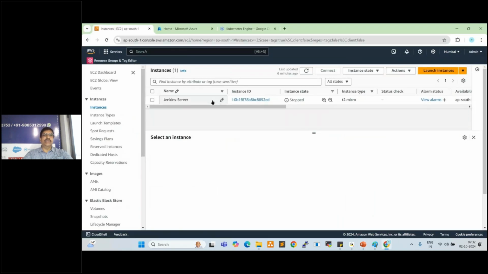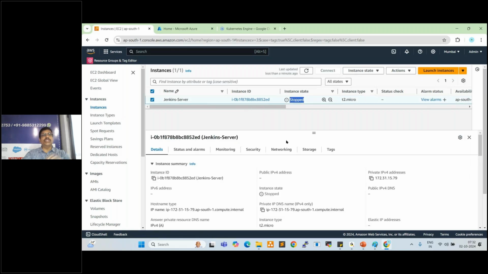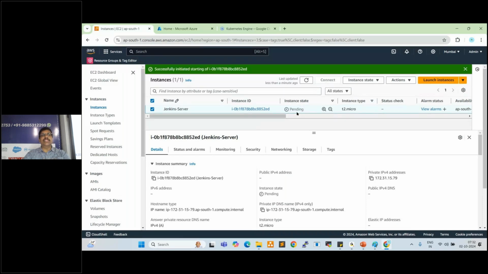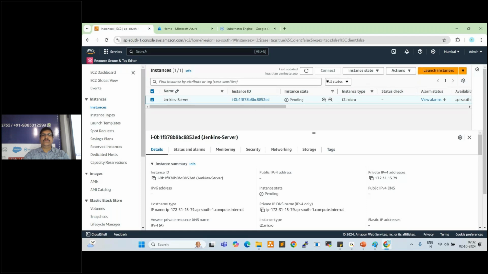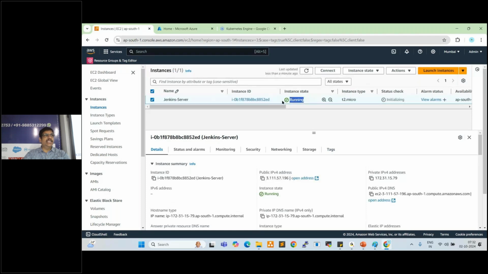I have a Jenkins server. This server is in stopped state. Stopped state means shutdown state. Whenever I want to use this, I just select this server, go to instance state, start instance. I can start the server, click on start. This will be started. See here, now the Jenkins server is starting. Now it is in running state within a few seconds, right? So I can connect to this server and use the server.